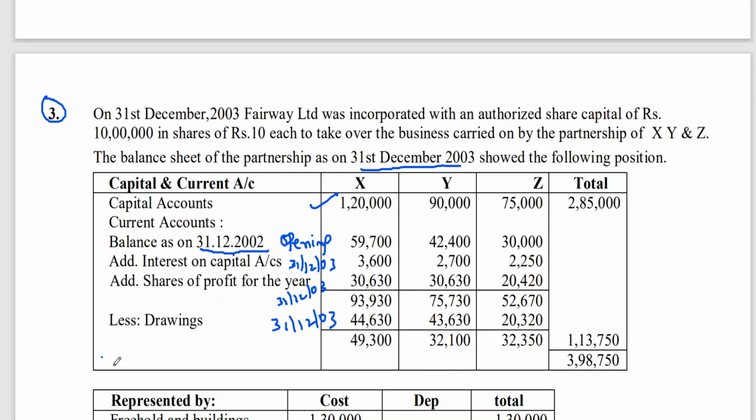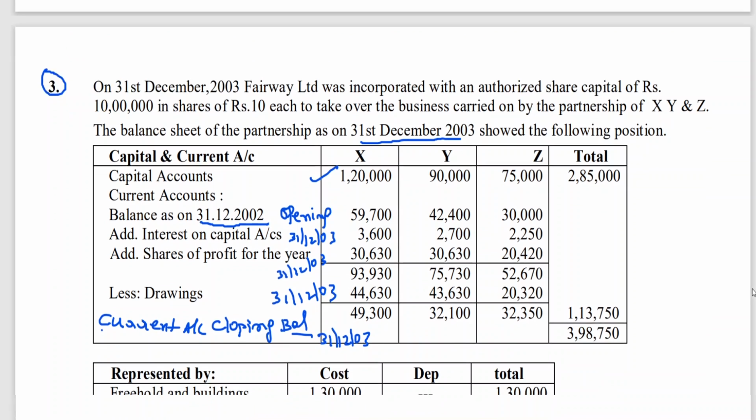Current account closing balance, that is on 31st December 2003. So which method are they following?